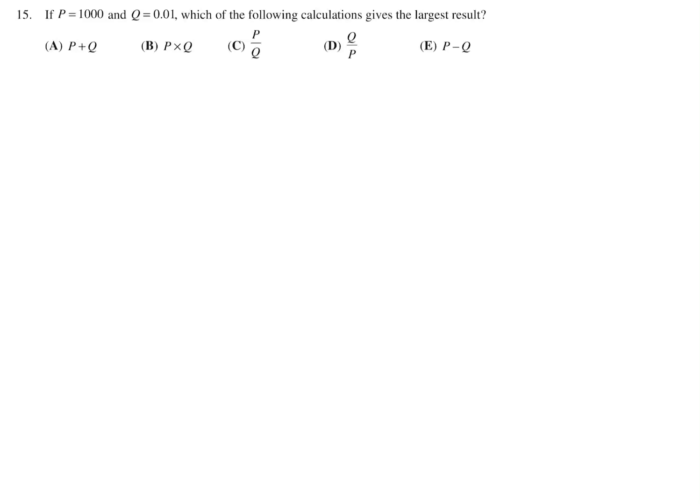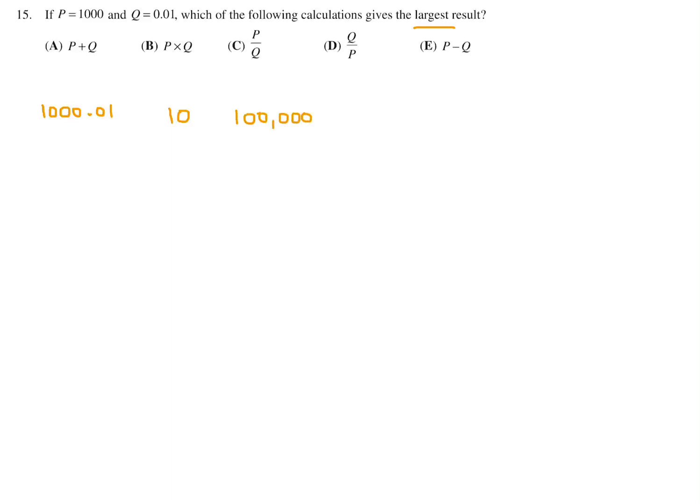If P is equal to 1,000 and Q is equal to 0.01, which of the following calculations gives the largest result? Okay, let's just do these. P plus Q would be 1,000.01. P times Q will be 10. P over Q will be a big number, 100,000.